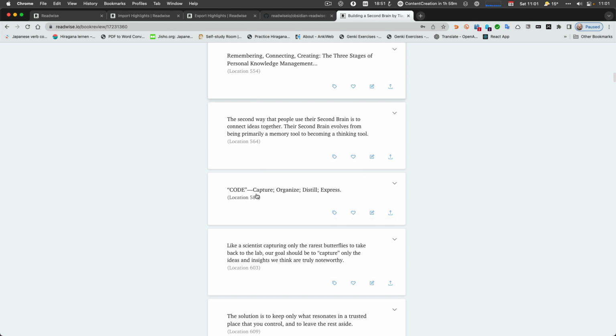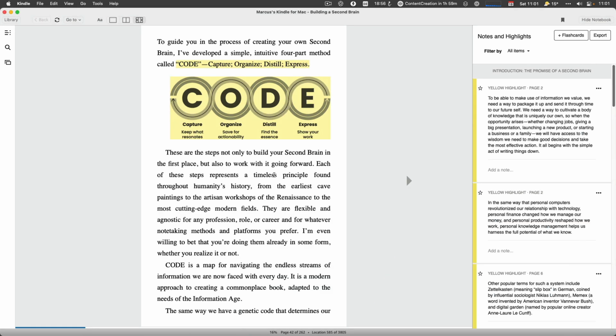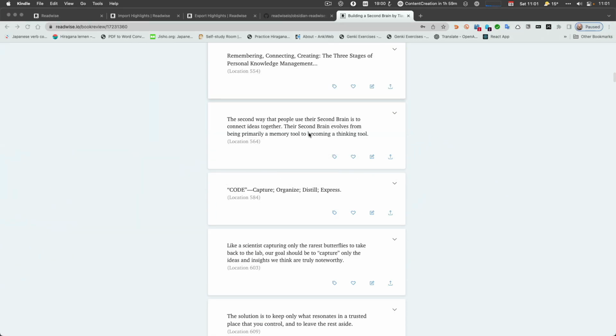This is Building a Second Brain. That's one of the highlights I have. And I highlighted that in my Kindle, and the graphic isn't going over, which is typical for that thing. So you only get the text, but this is how it looks like. And you can directly jump to the Kindle highlight directly from the web page, or afterwards from Obsidian.